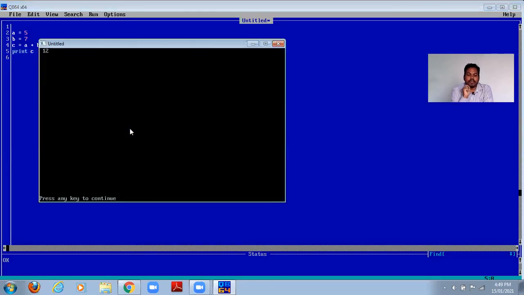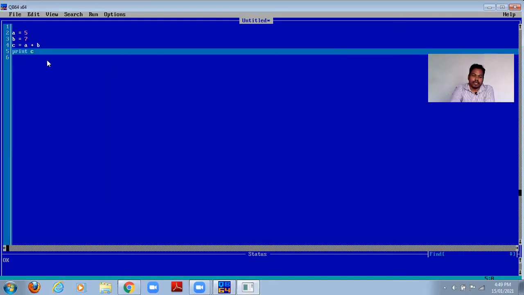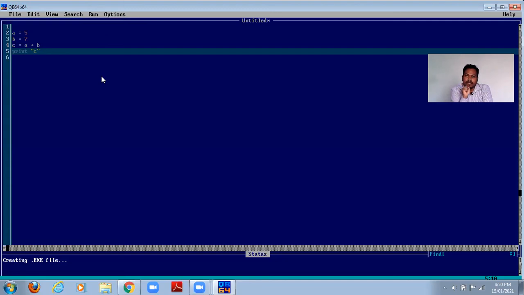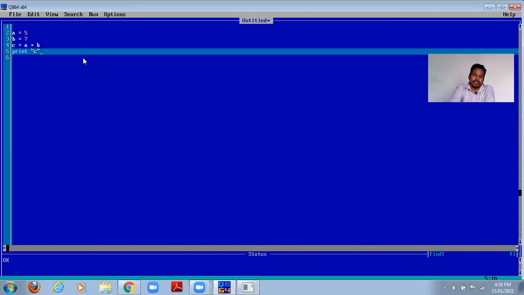Getting? See, 12 is the answer. 12 is the answer. Getting? Again, see what I told you. When you write anything with a print statement in double quotes like this, what will happen? It will be printed as it is. If I run this, it will be printed as it is. What will be printed? C will be printed because inside the double quotes it is there, right? See, c is printed, right? In the output screen, we can see c written.